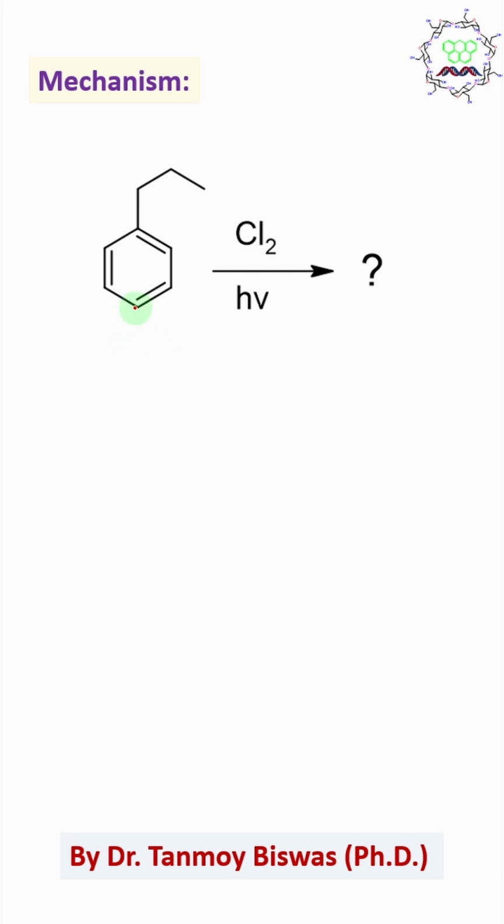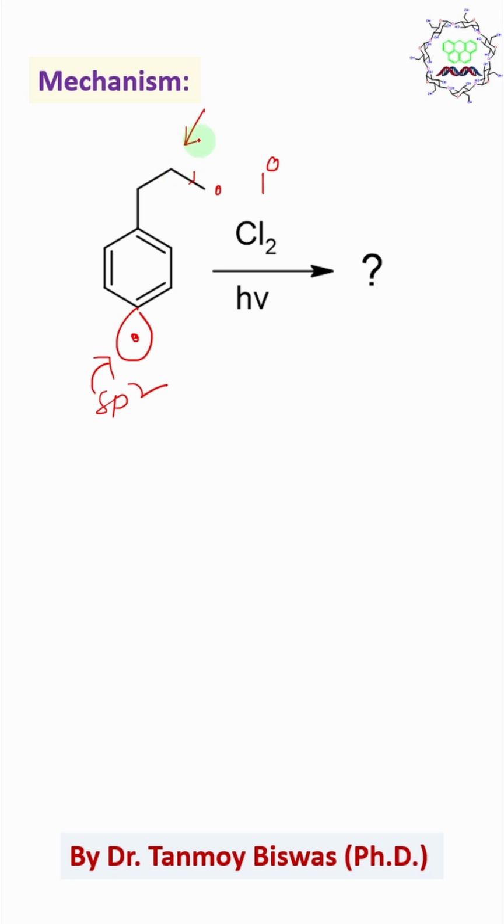Now, if you think, sir, the chlorine radical reacts here, then it will produce this radical. This radical is in an sp2 hybridized orbital, not in resonance with this benzene ring. So it is not stable, and the reaction will not follow this pathway. Now, if you say, sir, here the radical, then this radical is actually a primary radical, and it has 1 plus I effect and 2 hydrogens for hyperconjugation, not that much.